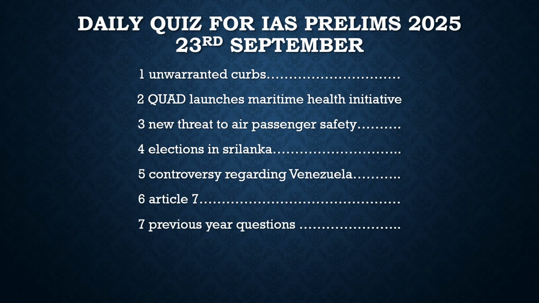For example, we are importing goods from different places, from different countries, especially China. I am not saying this is the case, I am just giving you an assumption. What if China decides to go to war against India, and uses this supply chain war tactic against India, and similarly this can impact air safety. So the author wants to express his concern about how this war tactic can be used to damage the air passenger safety of the country.